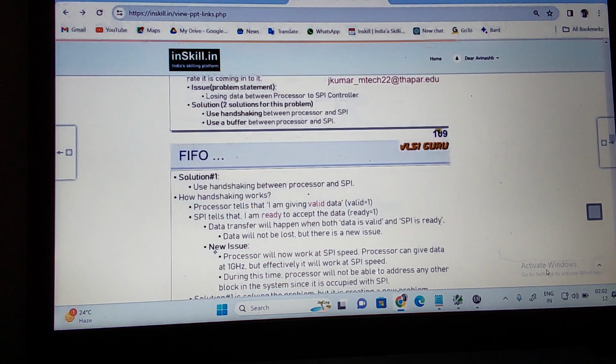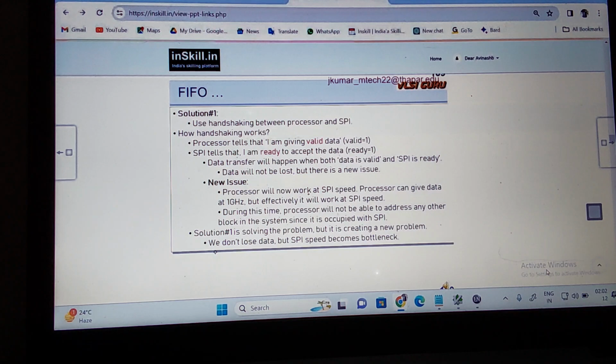If I go with solution 1, use the handshaking between the processor and SPI. How does handshaking work? We are telling that valid is equal to 1 and ready is equal to 1. Processor tells that I am giving the data, valid is equal to 1, and SPI tells that I am ready to accept the data, that is ready is equal to 1. Then data transfer will happen when both the data is valid and SPI is ready. Data will not be lost, but there is a new issue. What is the new issue here?